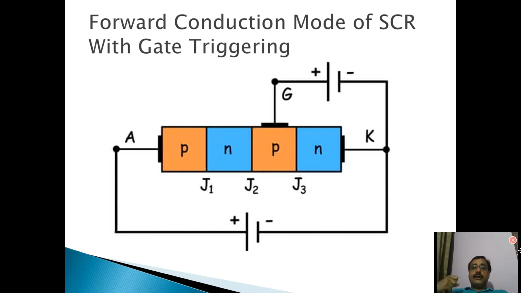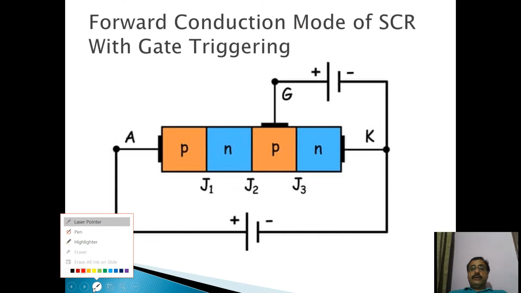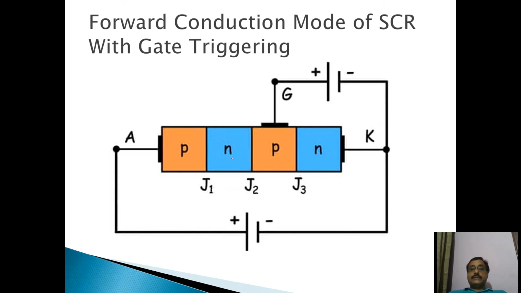Now what are the characteristics when we forward bias the gate to cathode terminal? When we forward bias the gate to cathode junction, what will happen? We have already discussed this during the working of SCRs, what happens when we give gate current to SCR. A current will flow between gate and cathode. Electrons will move from N to P layer, and these will cross the J2 junction. It will start conducting.